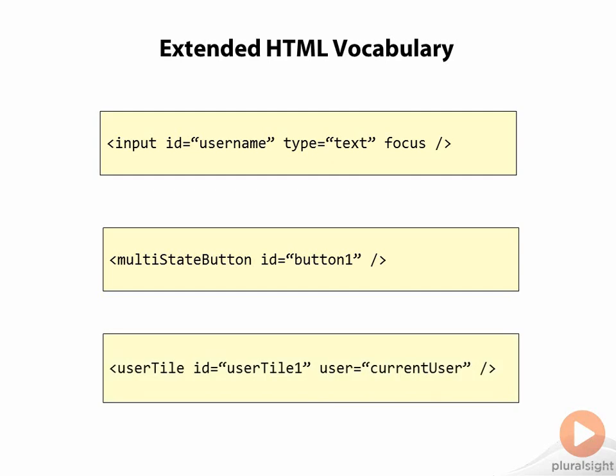And finally, something even more ambitious. This is perhaps a display widget, customized to a particular application that displays users in a specific manner. I just have to pass in a user object using the user property that I created on my custom tag. And Angular knows how to turn this custom HTML element into HTML that my browser can render. Think of how this keeps so much of your view logic where it belongs, in your view.